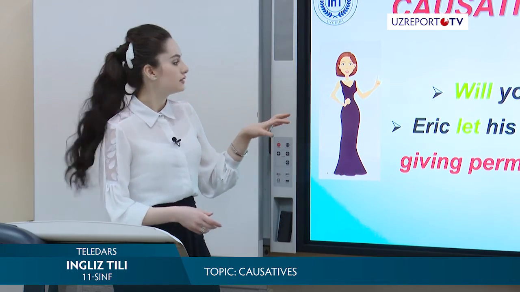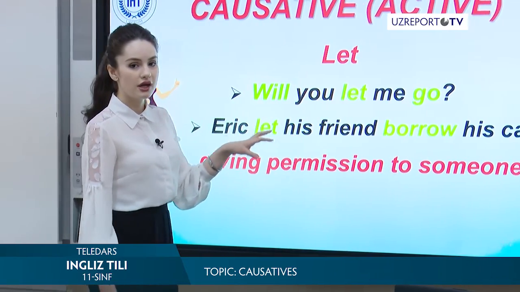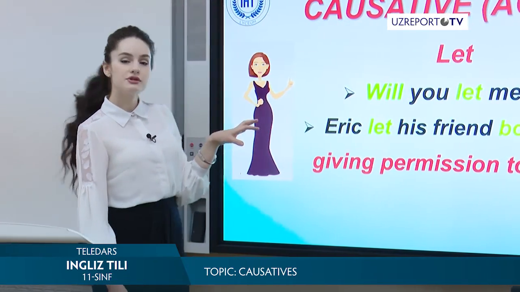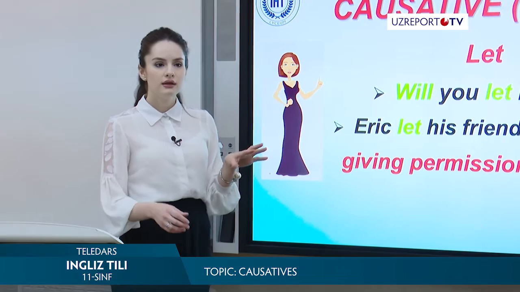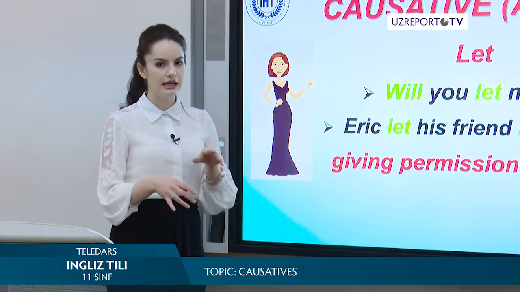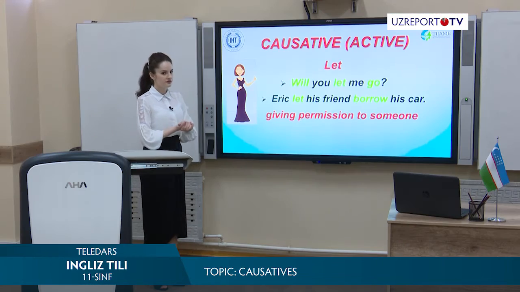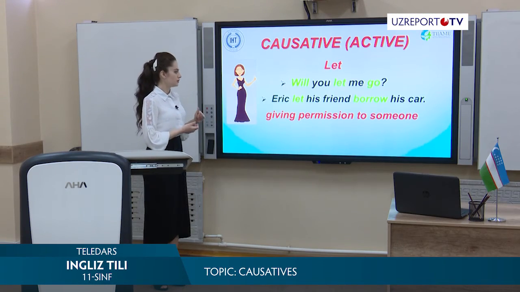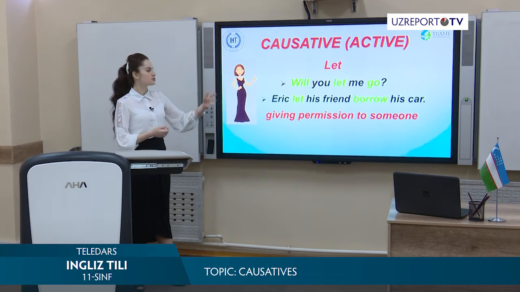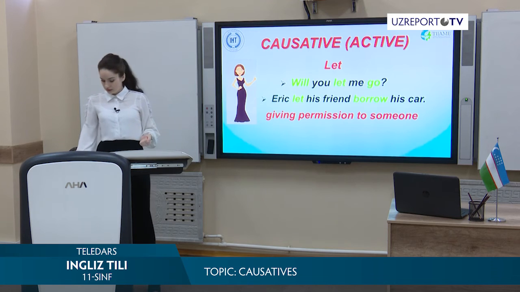Pay attention that borrow and go, I wrote, I fixed here without participle to. Why? Because after let, you shouldn't use in any case participle to with another verb. Remember this rule also. So, giving permission to someone. So, it was about let.